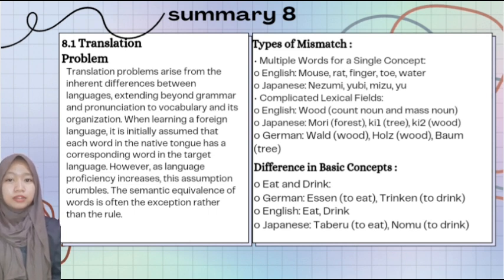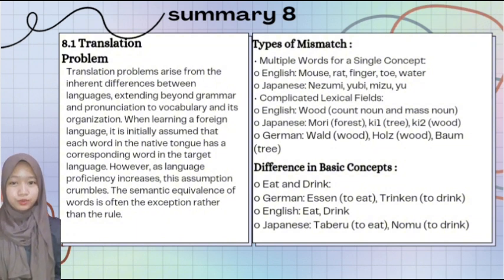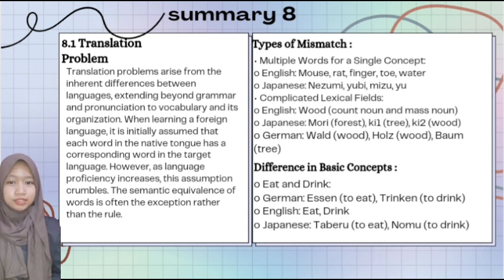Next, let's talk about types of mismatch. Multiple words for a single concept. In English: mouse, red, finger, two, water. In Japanese: Nezumi, Yubi, Mizu, you. And next, complicated lexical field.